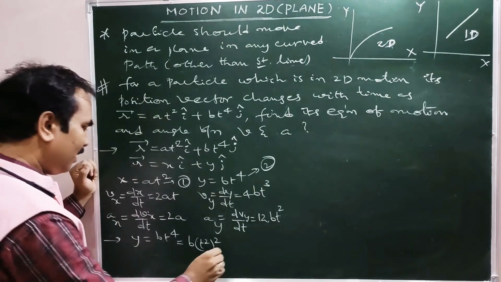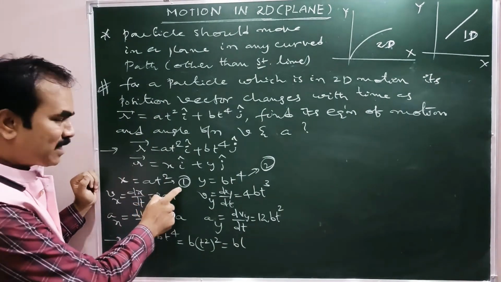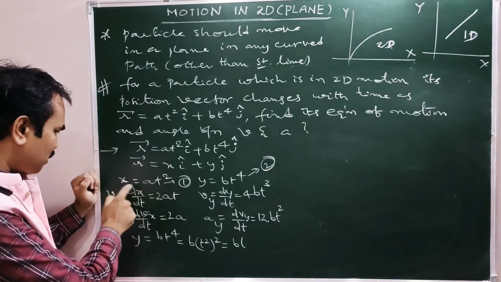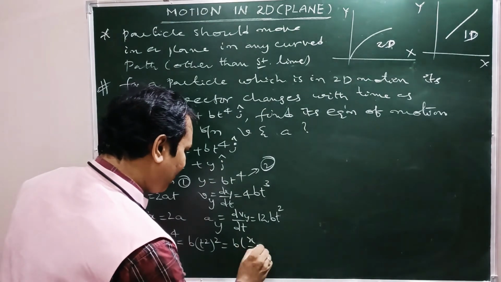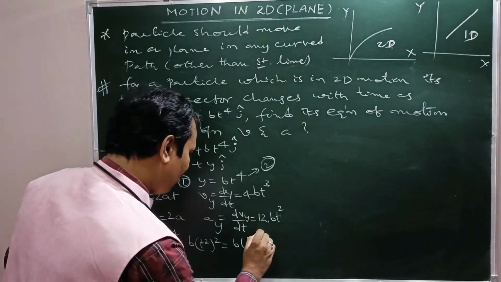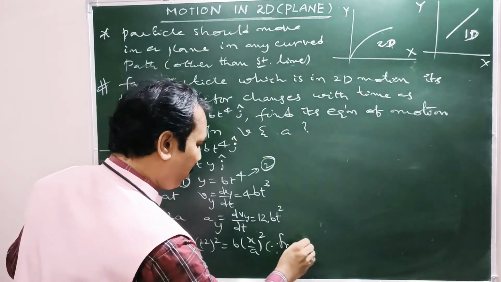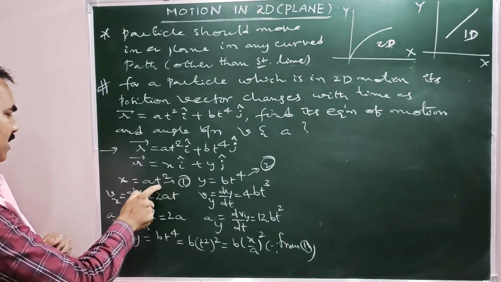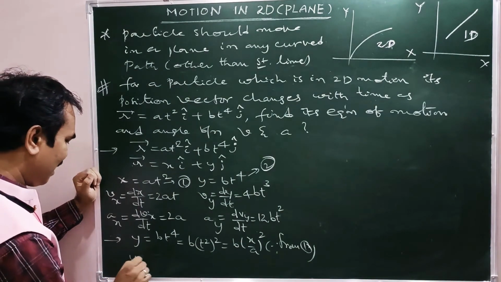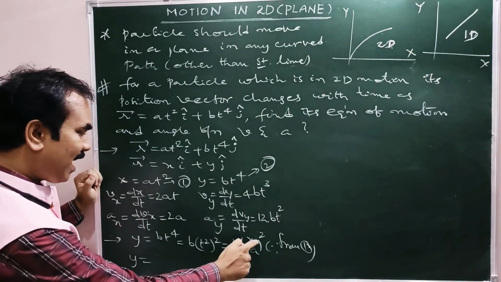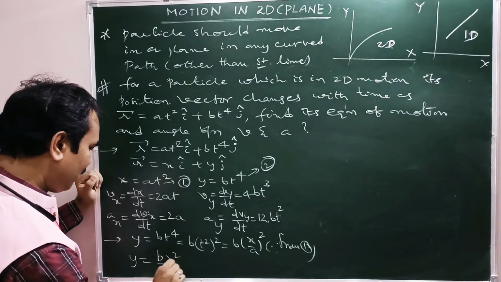From expression number 1, t square equal to x by a. So y can be written as b into x by a whole square, that is b x square by a square.